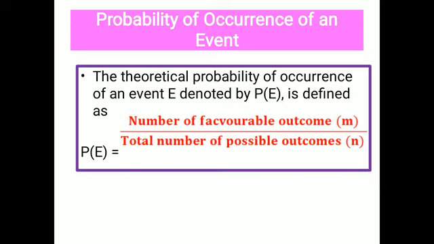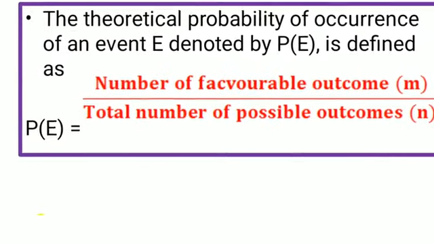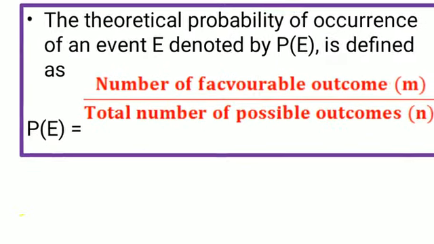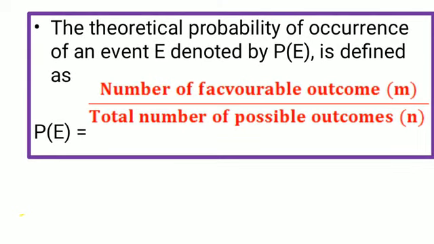Look at the formula. What is the formula? Number of favorable outcomes by total number of possible outcomes. Simply, you can remember it as m by n. The most common mistake we make is that the total should always be downside. Okay, total should always be down. So what is the formula? Number of favorable outcomes divided by total number of possible outcomes.